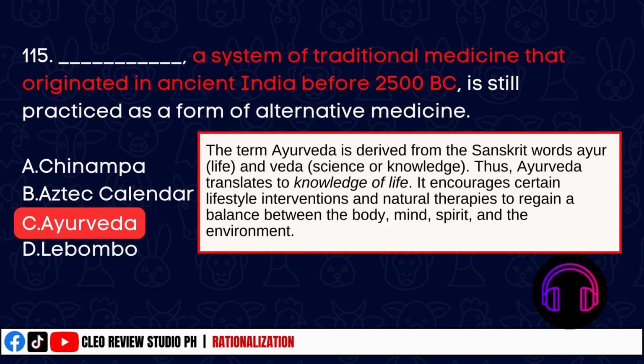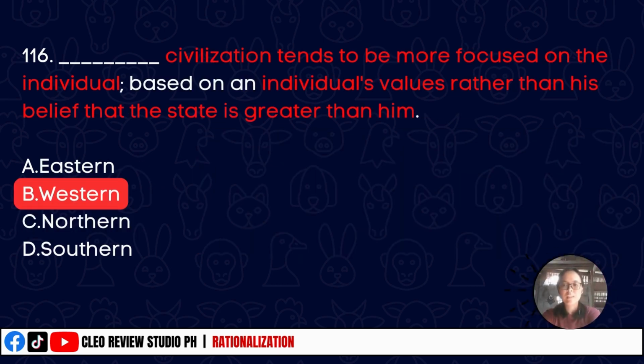It is a system of traditional medicine that originated in ancient India before 2500 BC. That is Ayurveda, a form of alternative medicine. A civilization tends to be more focused on the individual. The correct answer is Western. Generally, Western tend to be more individualist. In short, they work independently. Unlike Eastern, work as a collective and they have high hierarchical structure.